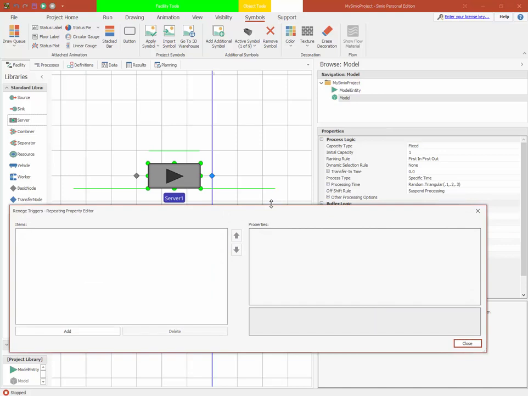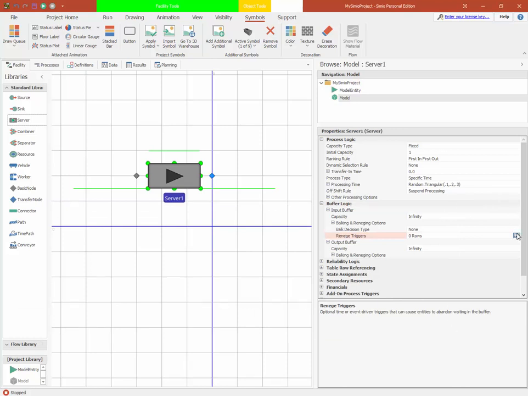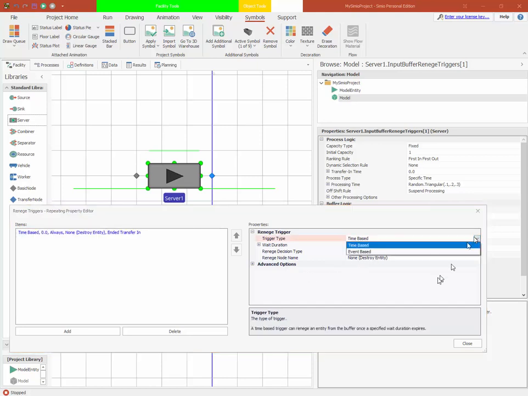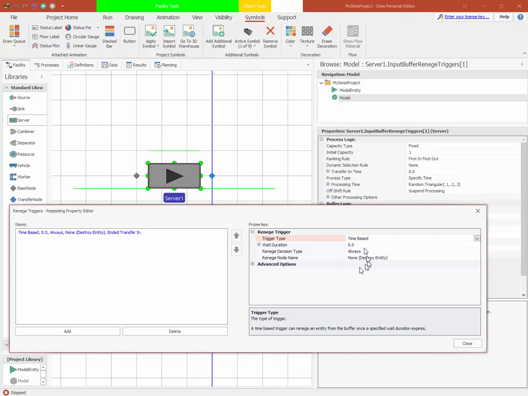So I might renege if I've waited in line longer than 5 minutes or if the line next to me becomes shorter. So that would be two separate conditions. One is time-based and one is event-based. And so with the repeat group, I can add as many different triggers as I want. And as I mentioned, we have time-based triggers, we have event-based triggers. And then we can specify the details of the trigger.